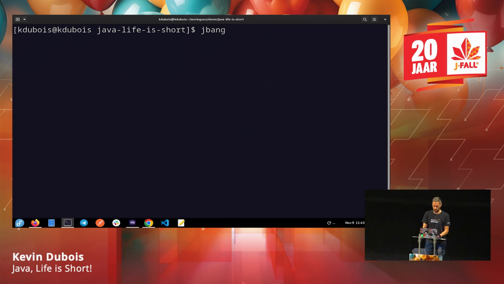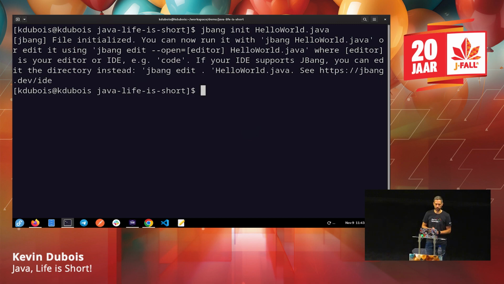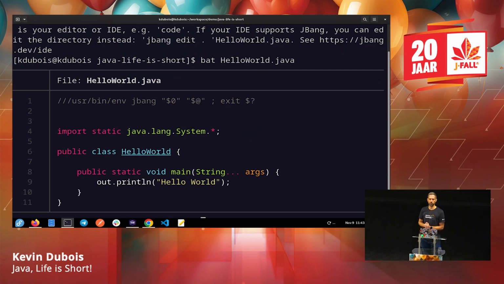So you can do jbang init and then just some files. So we can do, of course, helloworld.java. And by doing that, you create a file, and no surprise, it'll be very similar to our starter code, right? So it created this class just by running jbang init and then the file name, so you can get started with your hello world.